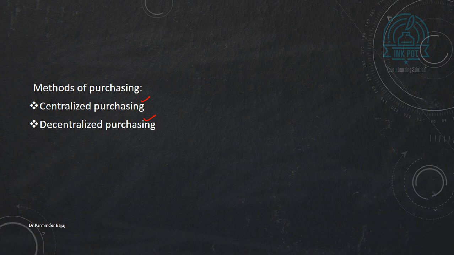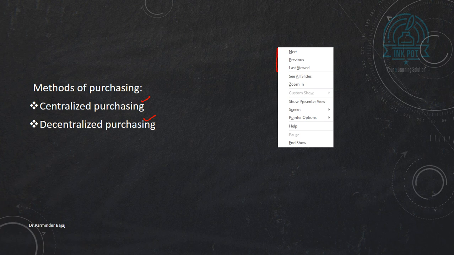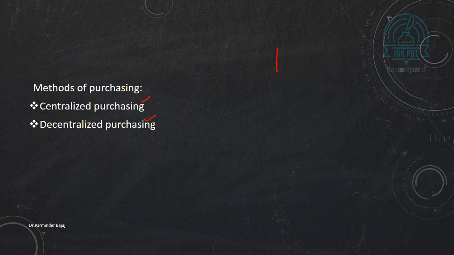I'm going to write here. Centralized and decentralized purchasing.